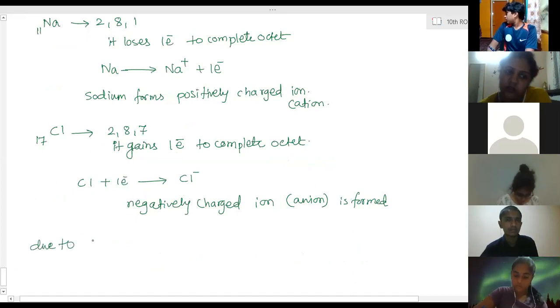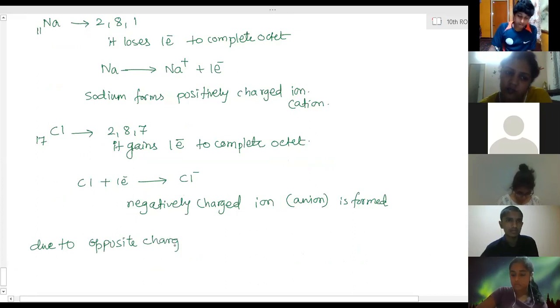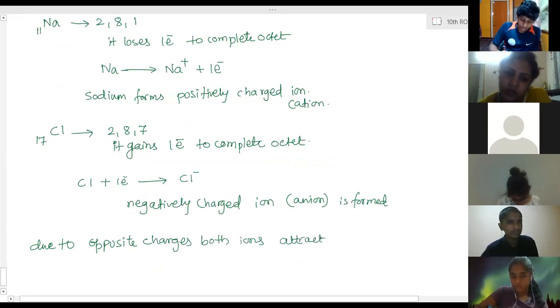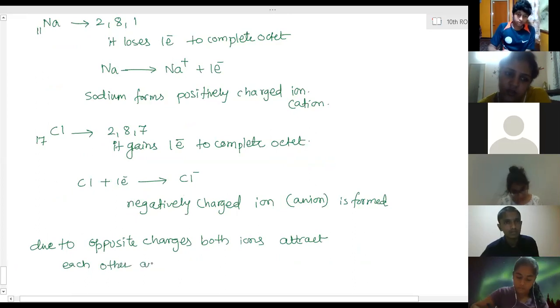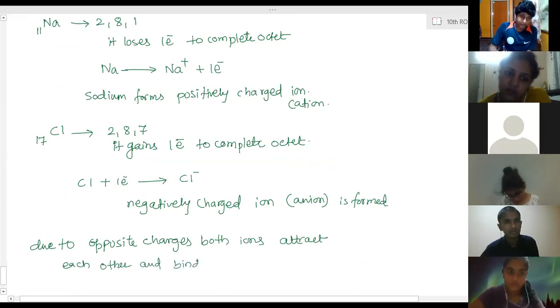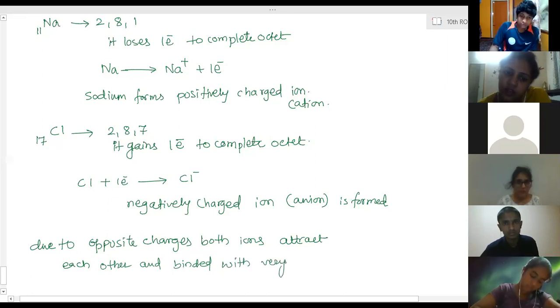Both ions attract each other and bind with a very strong force of attraction.